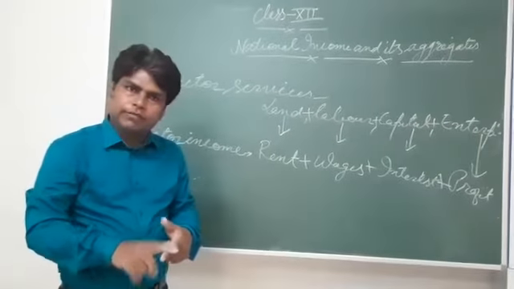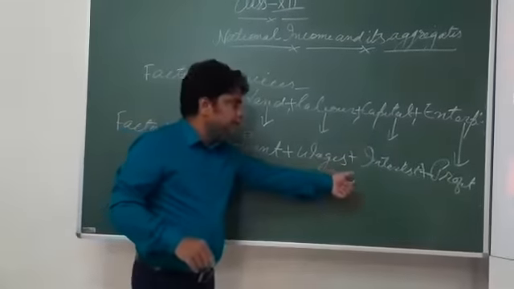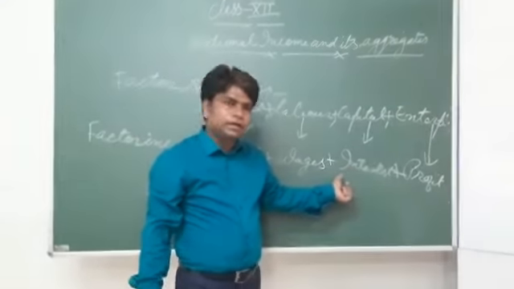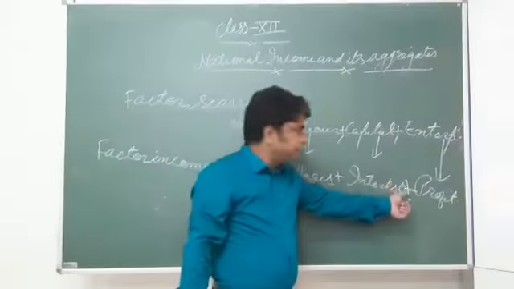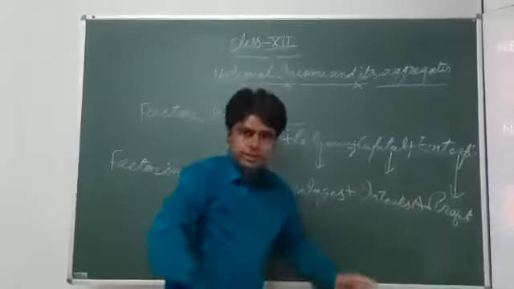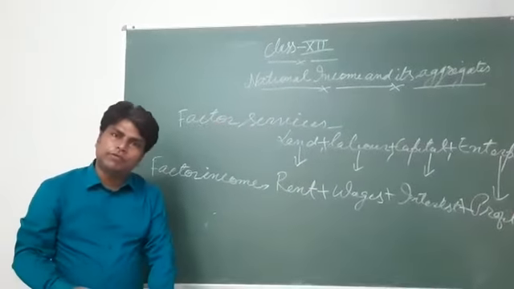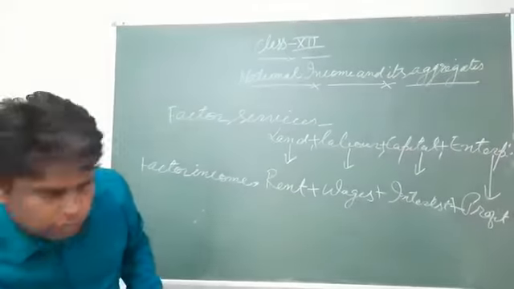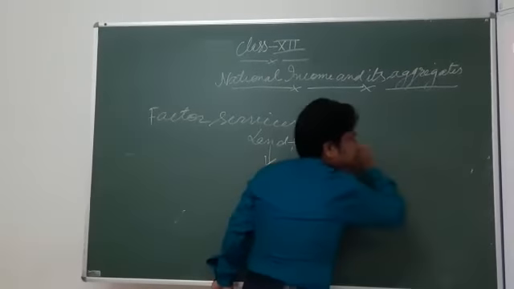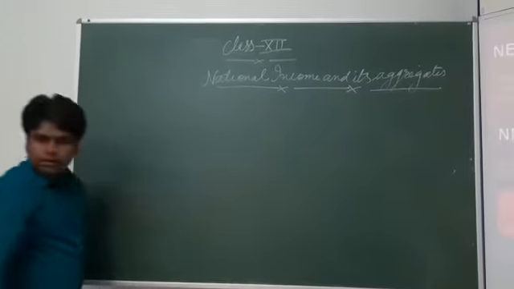This is factor income: we invest capital in a foreign country and get interest, entrepreneurs set up industries and get profits. Similarly, foreigners also set up in our country.